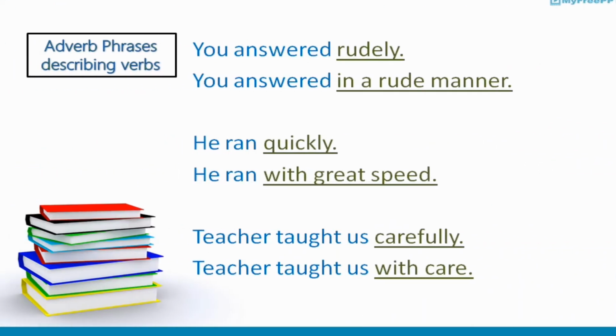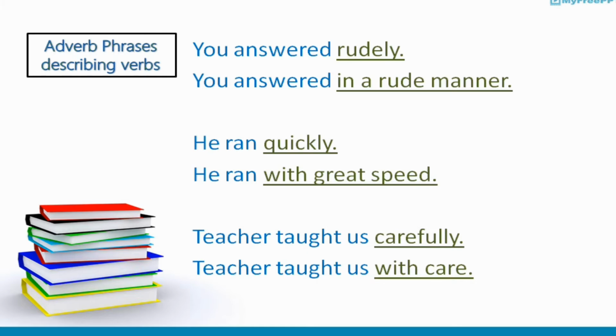As you all know, an adverb is a word that describes an action, an adjective, and another adverb. In the same way, an adverb phrase functions like an adverb, describing an action, an adjective, and another adverb. Let's have some examples of adverb phrases describing verbs. For example, you answered rudely.